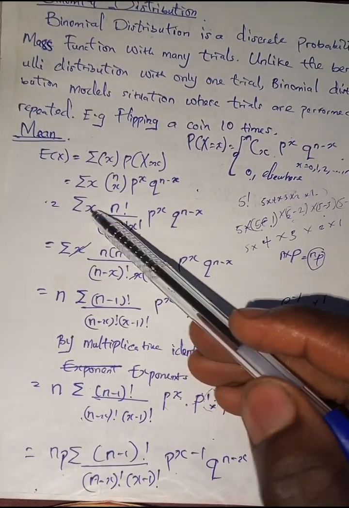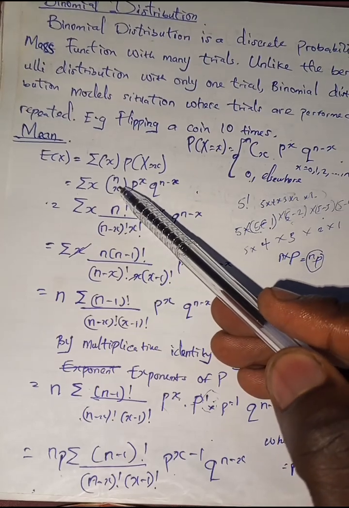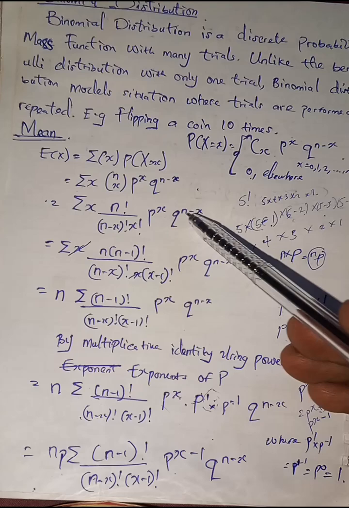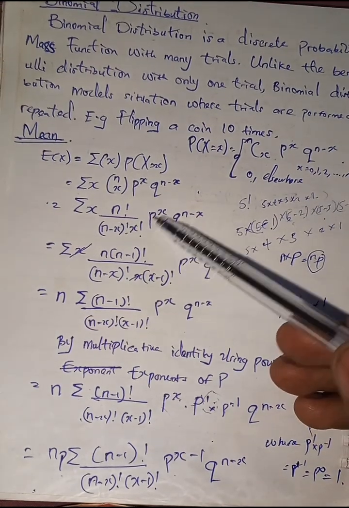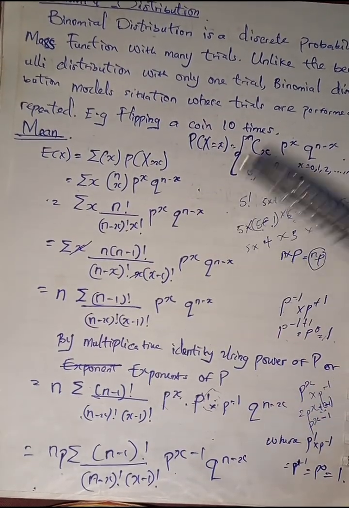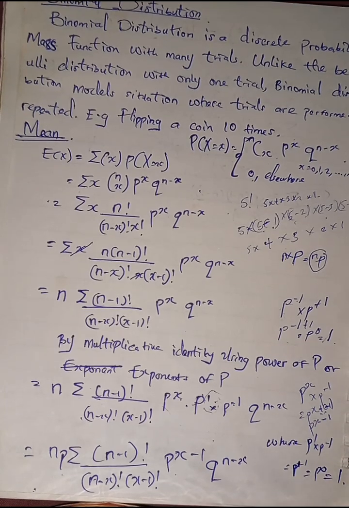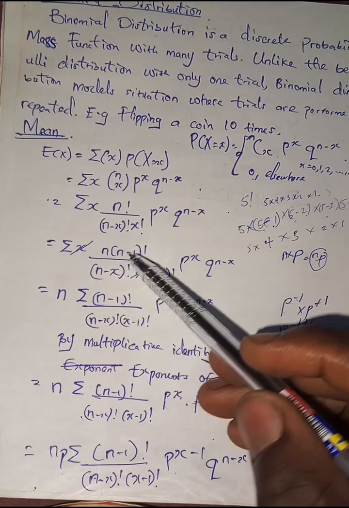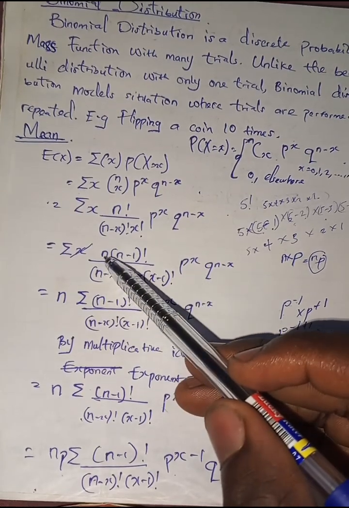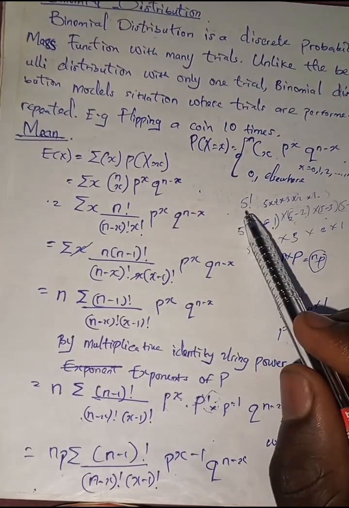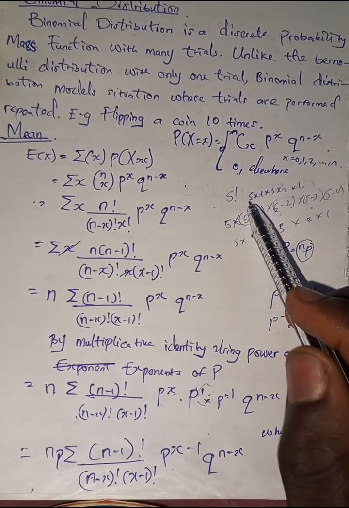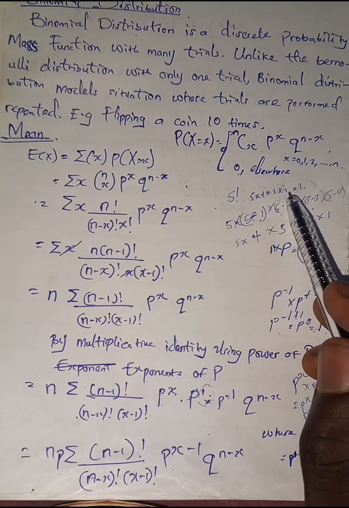So if you expand combination, you get n factorial over n minus x factorial, x factorial, p raised to power x, q raised to power n minus x. If you come expand factorial, you go have n into n minus 1 factorial, because we no know wetin n be. As I don do am for here, if you have 5 factorial, you go multiply am 5 times 4 times 3 times 2 times 1.